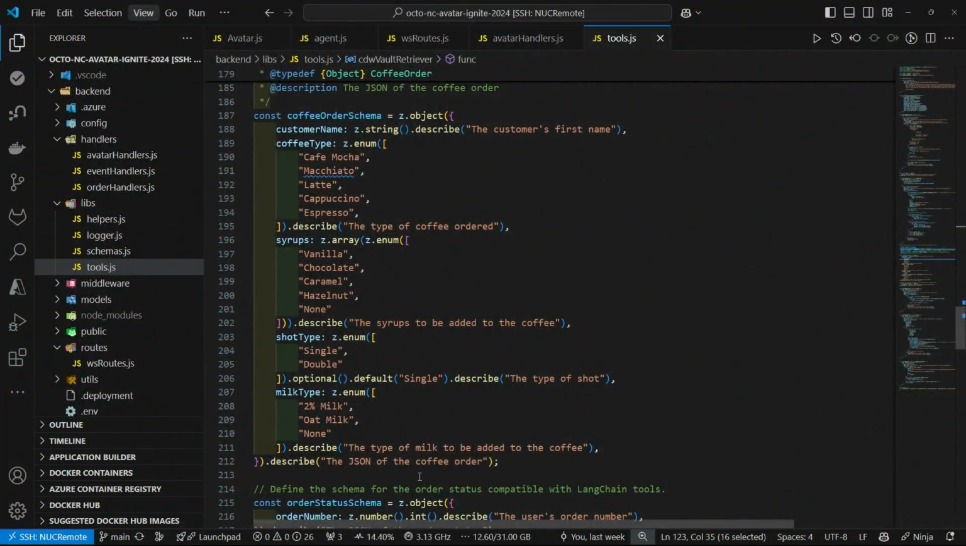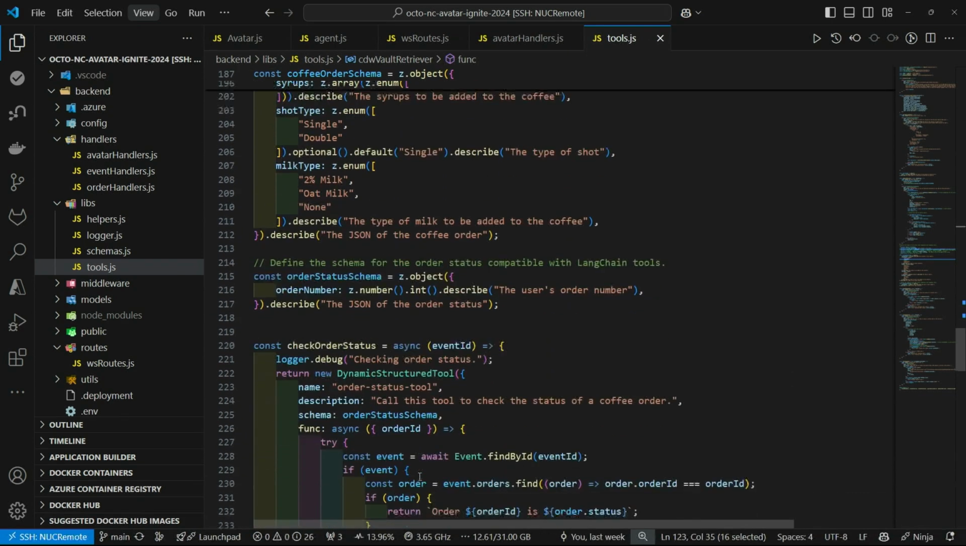So when you ask what kind of coffee you have, we have the schema set up here for the coffee: the available drinks, a customer name, and a description of what everything means. That's how the avatar knows what kind of drinks we have and what's required. Everything in here that doesn't have optional next to it is required, so you have to have a milk option as well. That's how we get all the information before sending it to the tool.